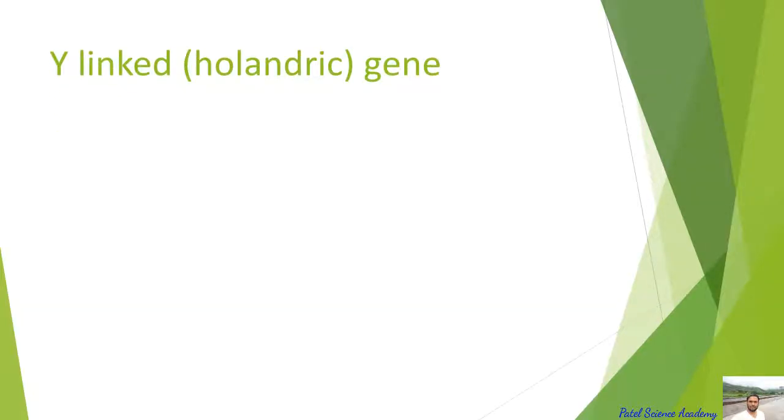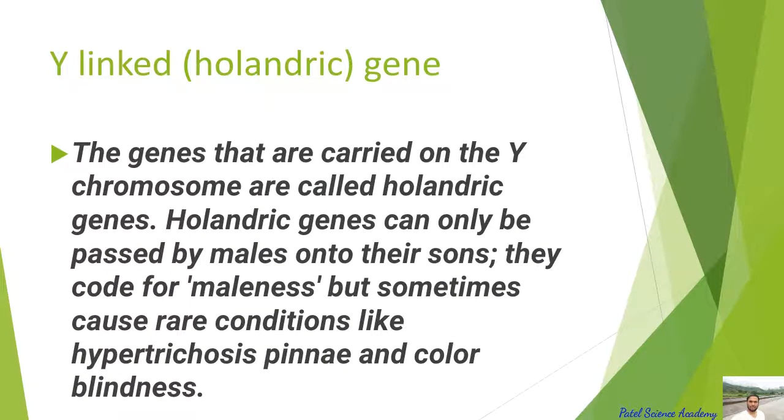Now we'll see the Y-linked gene inheritance, or Holandric gene inheritance. So dear students, what is a Y-linked gene? The genes that are carried on the Y chromosome are called Holandric genes. These Holandric genes can only be passed by males onto their sons, because the Y chromosome is part of the male only, and they code for maleness, but sometimes they cause rare conditions like hypertrichosis and also color blindness.